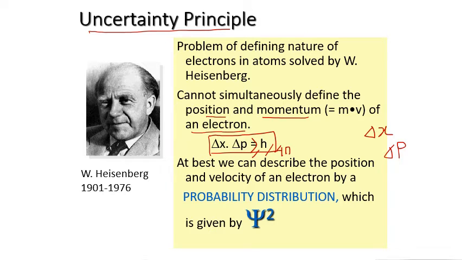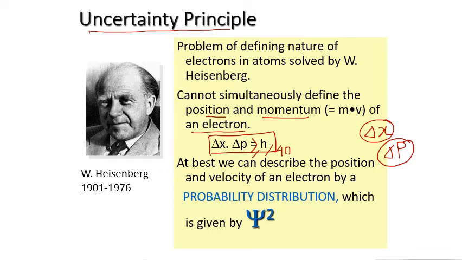So therefore the more accurately you know the position of the electron, that means delta x will be very small, the less accurately you know the momentum, that is there will be a high value of delta p, and vice versa.